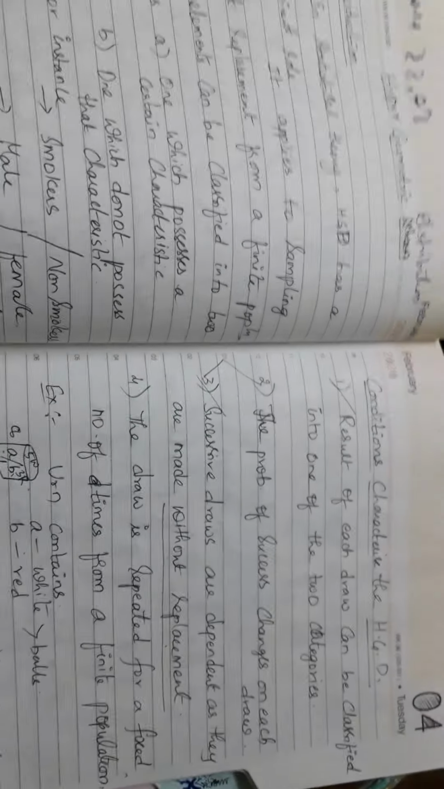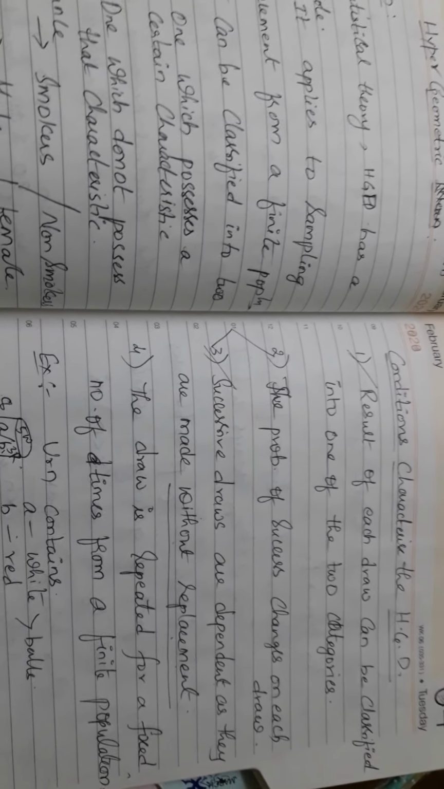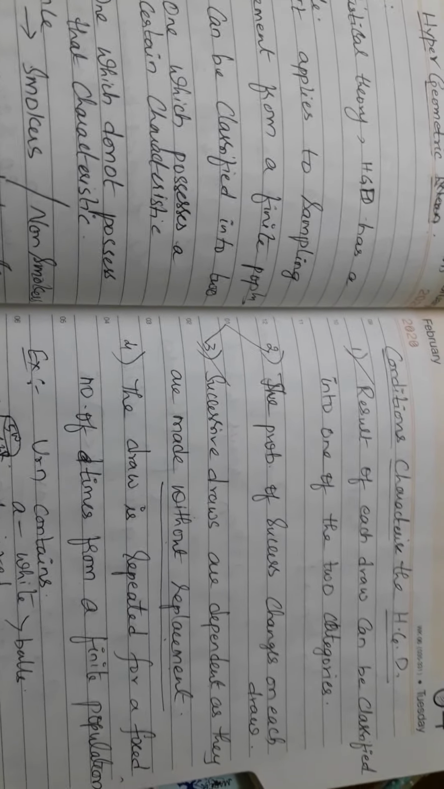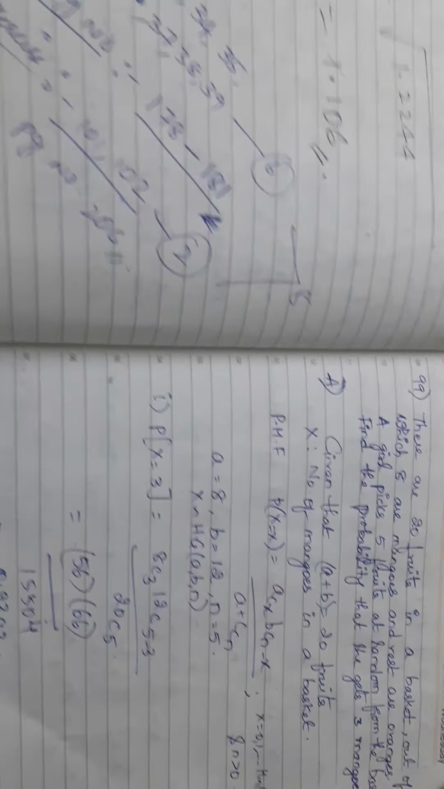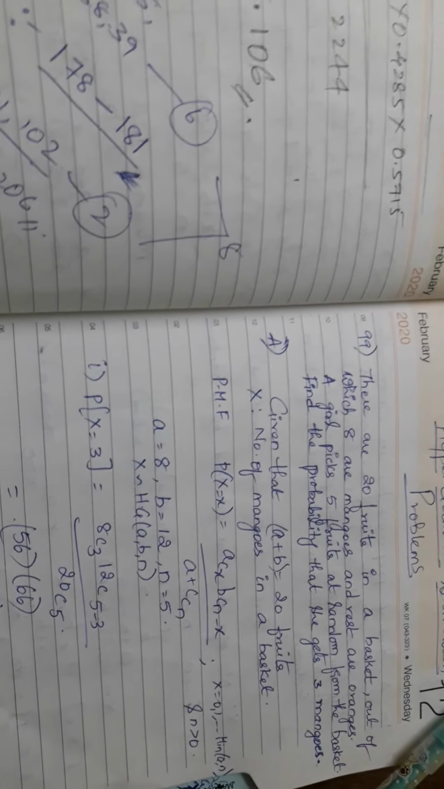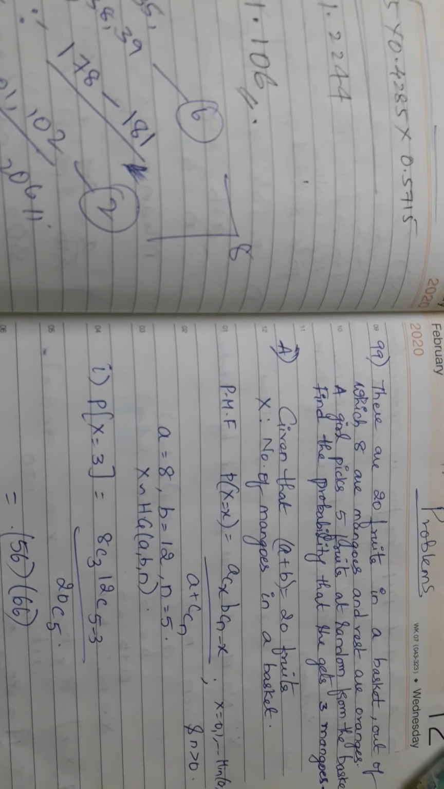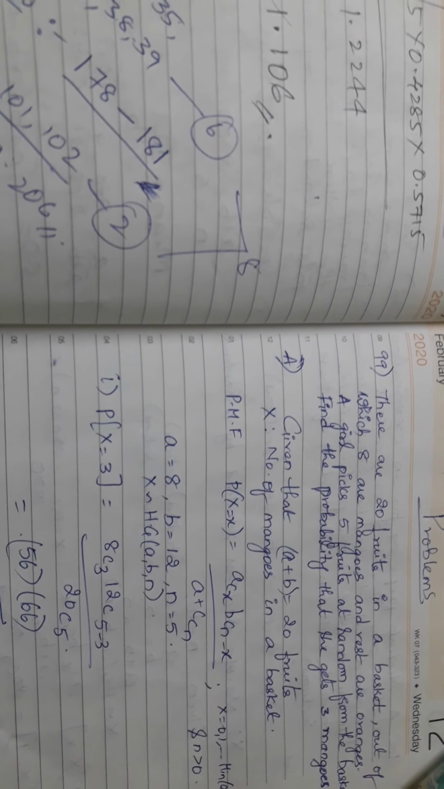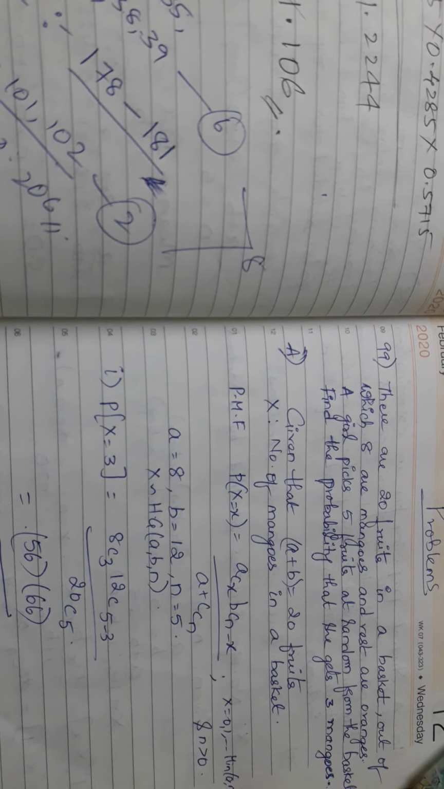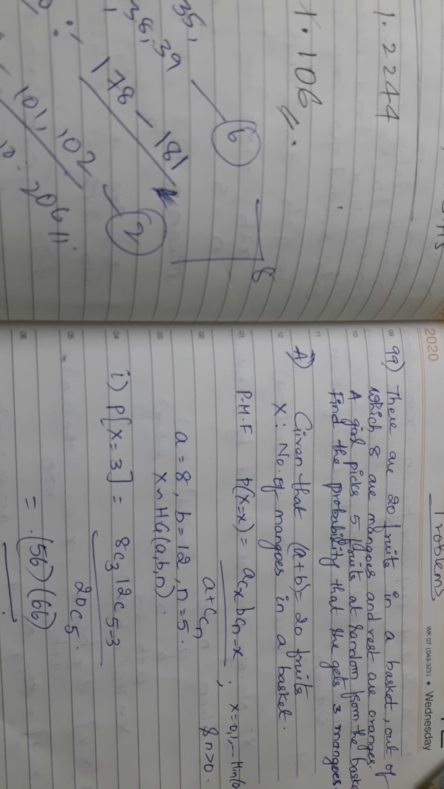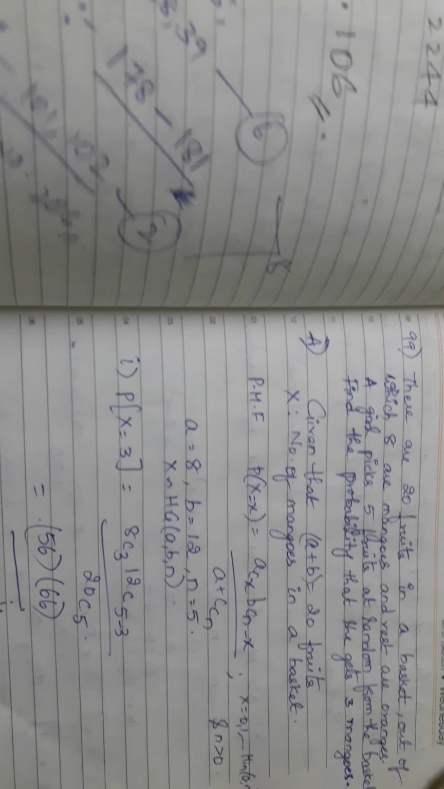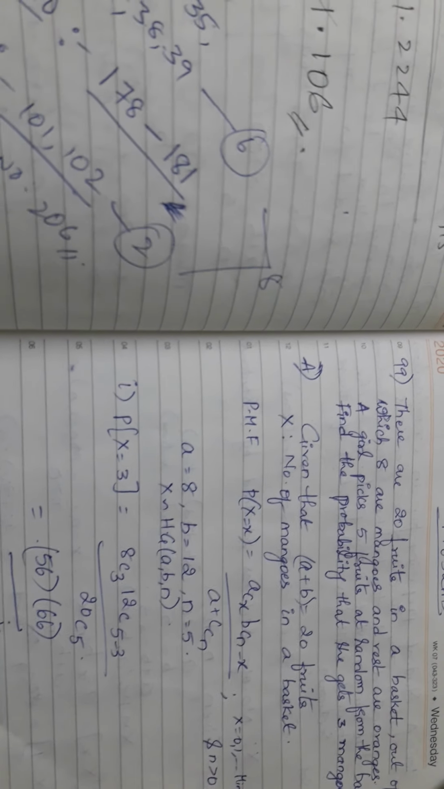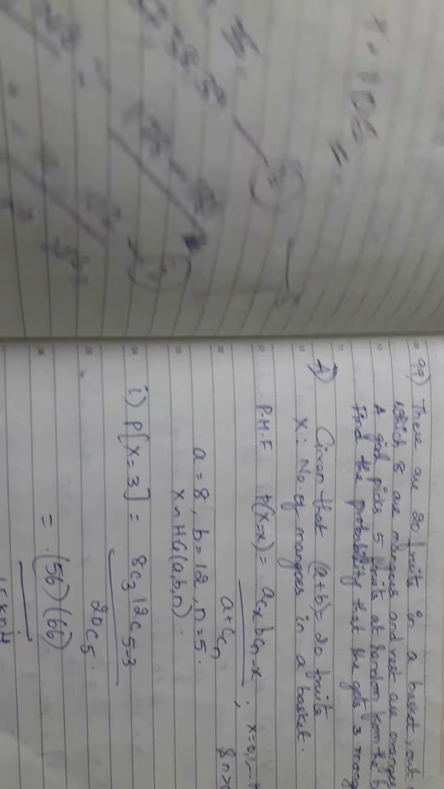Look here. Conditions that characterize the hypergeometric distribution: the result of each draw can be classified into one of 2 categories. Now, look at this question. What are the 2 categories here? Mangoes and oranges. So, one of the 2 categories is what we need: find the probability that she gets 3 mangoes. So out of 2 categories, we are pointing out one category, mangoes. We are least bothered about oranges.